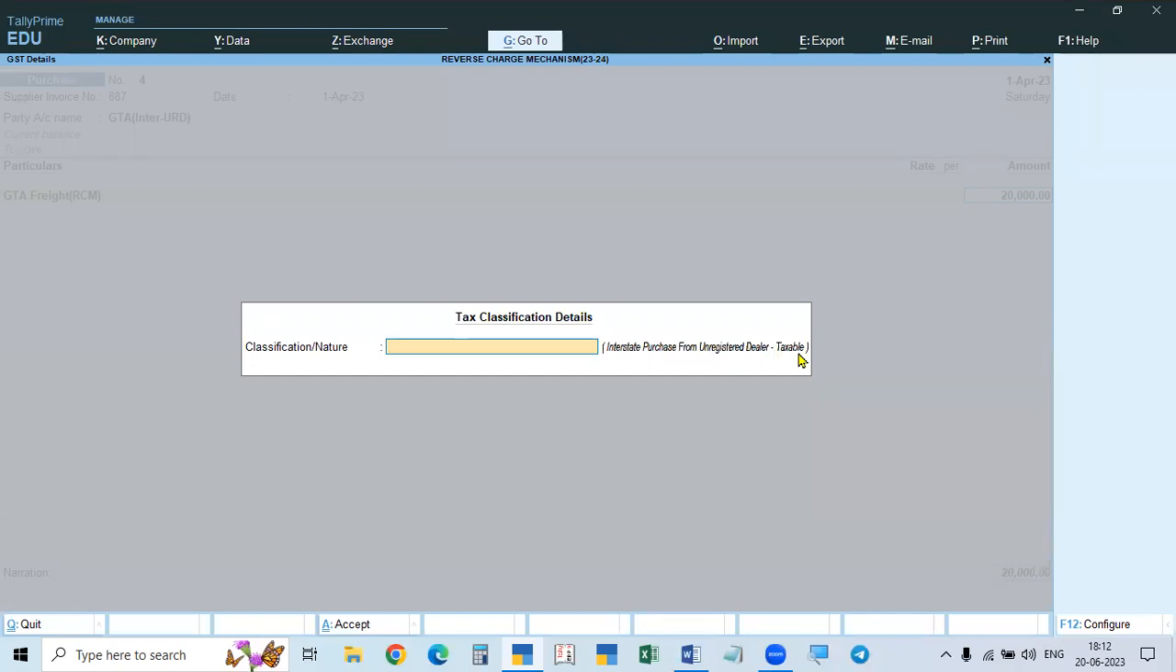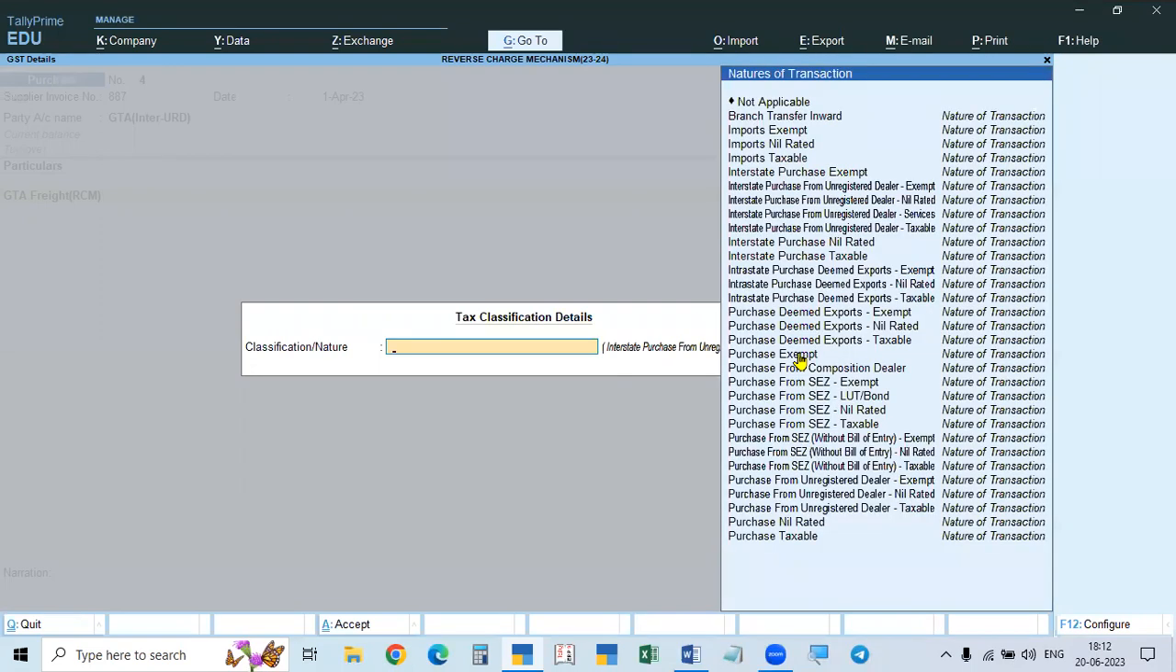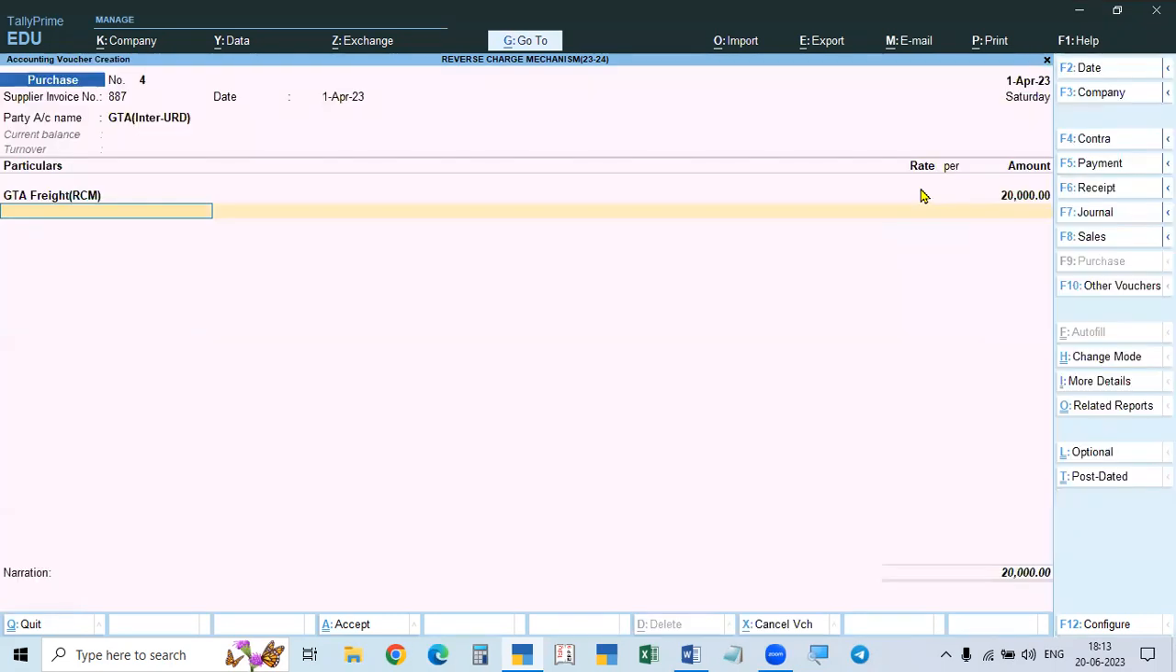It is showing as taxable, but it is to be taken as non-taxable. It is exempt. So in this case, you have to press the space bar and you see here "Interstate purchases from unregistered dealer exempt." You select that.